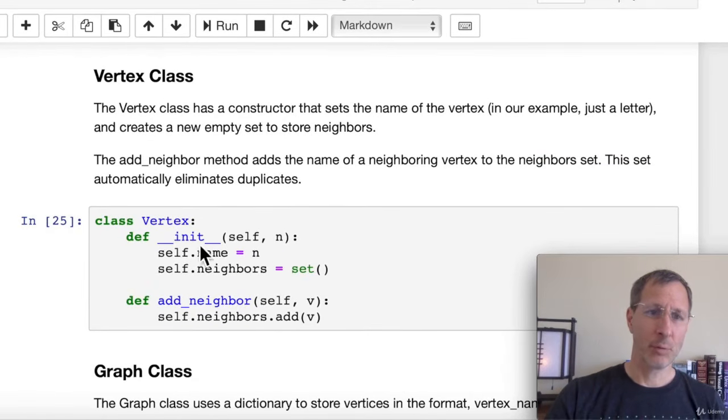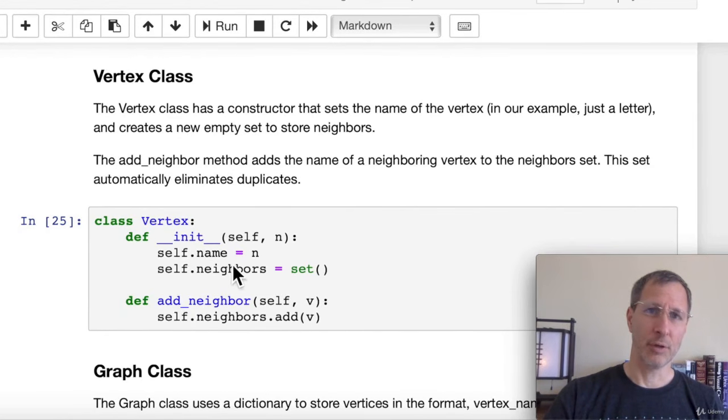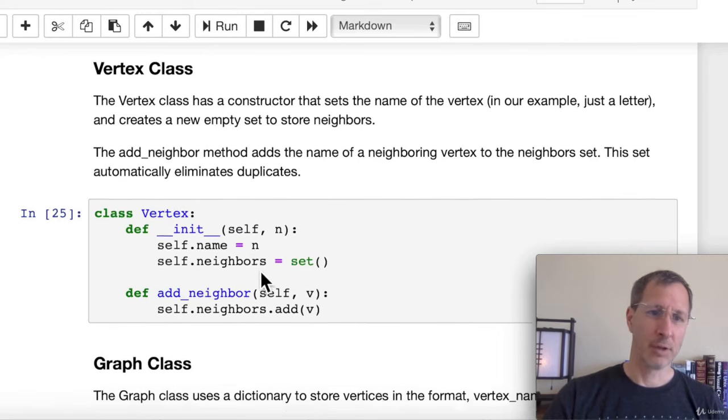We have two different methods here. We have a constructor. This init is just a constructor that creates a new vertex. And basically it just sets two different attributes for a vertex object. You can pass in the name, which is the name of the vertex, which for us is just a single letter. And then it assigns it to this name attribute for the vertex. And then it also creates an empty set for the neighbors for that vertex.